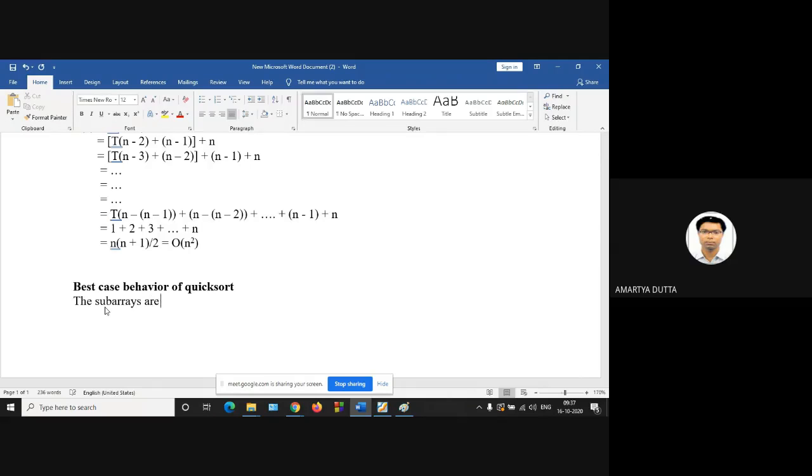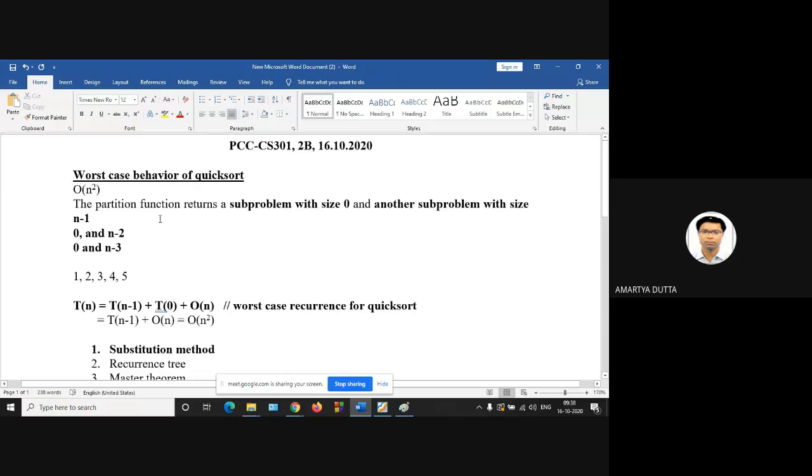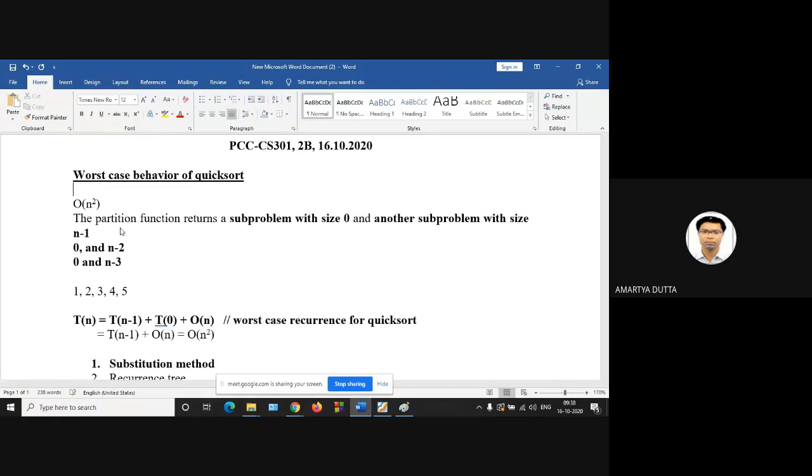Best case happens when the subarrays are completely balanced. Worst case happens when the array is already in sorted order, either descending or ascending. Okay, so this is the condition for the worst case.